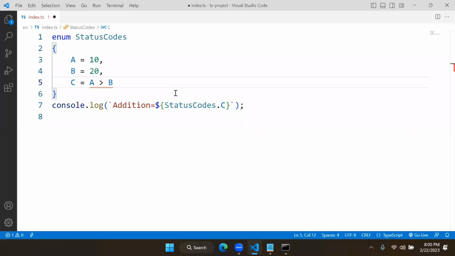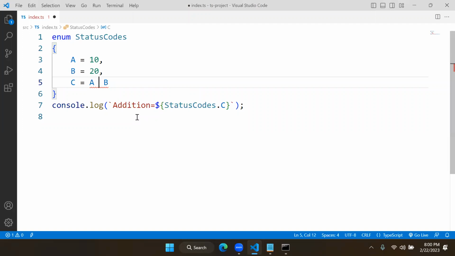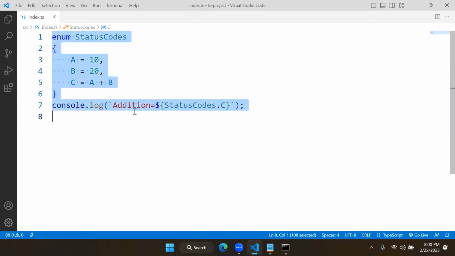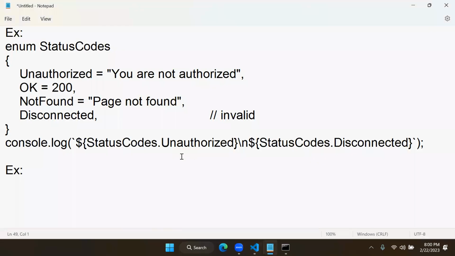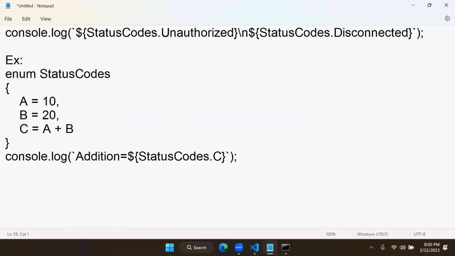Greater than, less than, greater than or equal, not equal, double equal, all these are not supported. So if anyone asks what operators are not supported, all conditional operators are not supported. Why? Because they return a boolean, and booleans are not supported in an enum.